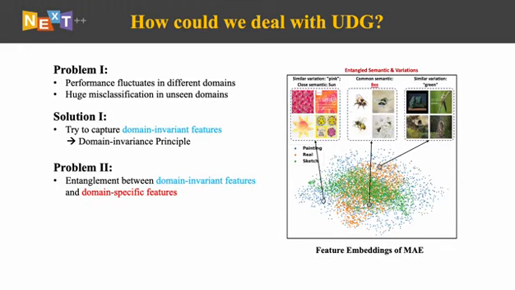And also, we could observe obvious entanglement between invariant features and domain-specific features. We try to illustrate this through a t-SNE visualization. We visualize the embeddings of the MAE. Each point represents an input image and is color-coded with the domains. We observe that some areas display domain invariance. We could easily tell each domain has its unique distribution and has its domain-specific part. This problem urges us to decouple domain invariant and domain-specific features. We call it the disentanglement principle.